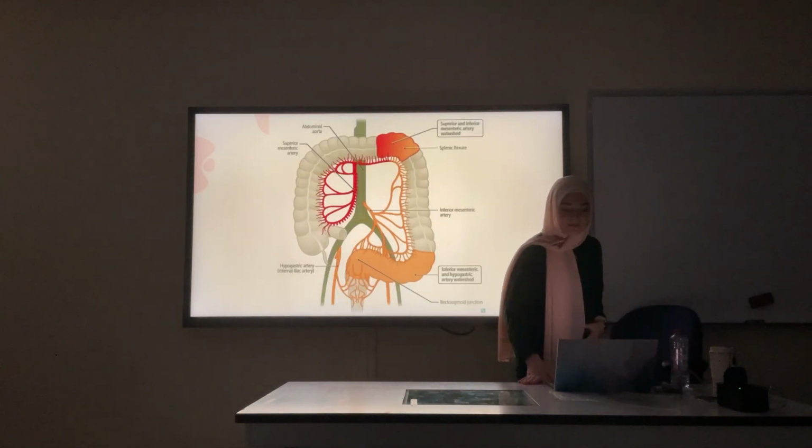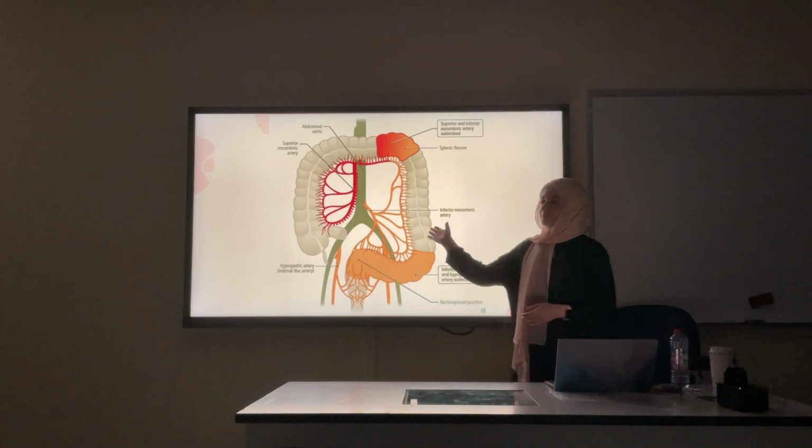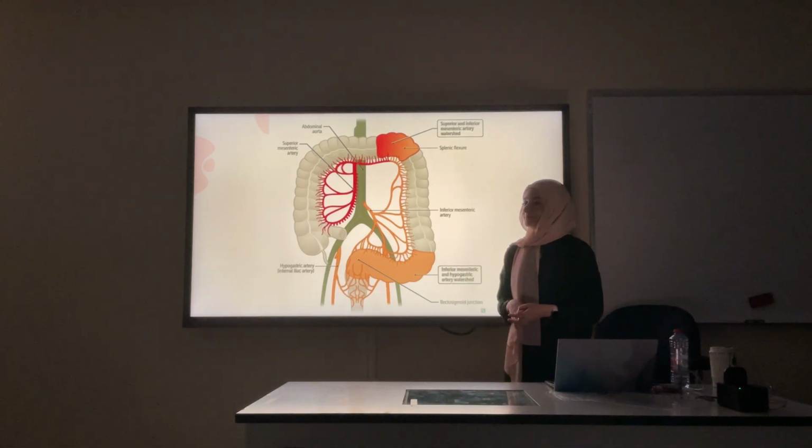Next, we have, do you know the watershed areas of the colon? Yes. What are they?